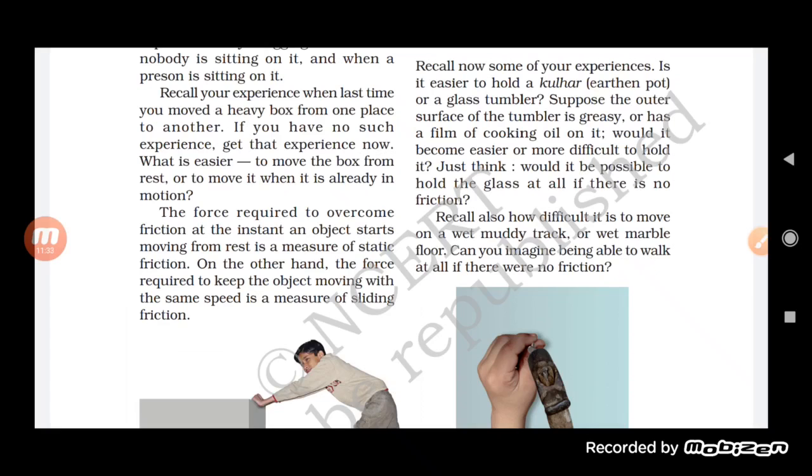On the other hand, when an object is moving with the same speed, either sliding or rolling, that is when you apply force on it in order to stop or reduce its speed, that kind of friction is what? It is dynamic friction. So friction is also of two types. One is static friction, which acts on an object which is at rest, and dynamic friction, which acts when an object is in motion.